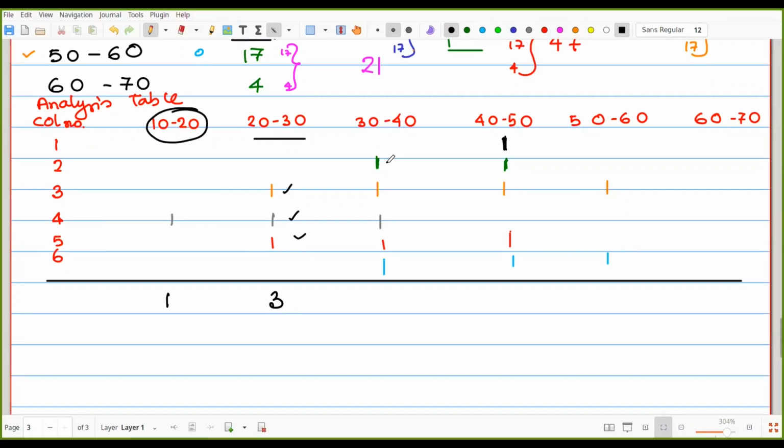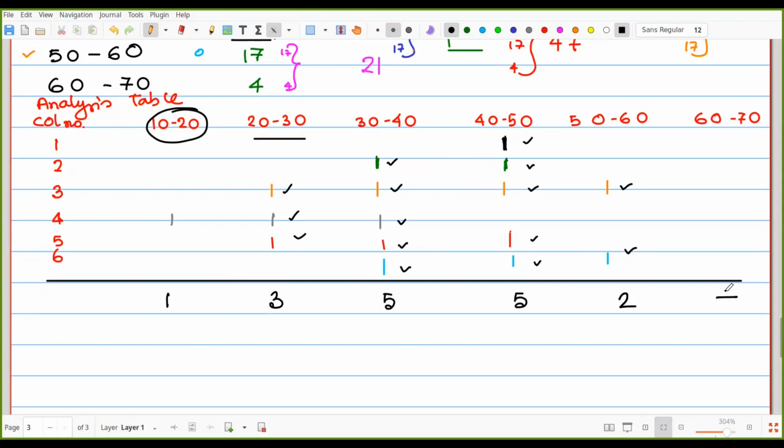For 30-40, 1, 2, 3, 4, 5. For 40-50, 1, 2, 3, 4, 5. For 50-60, 1, 2. For 60-70, there is nothing.